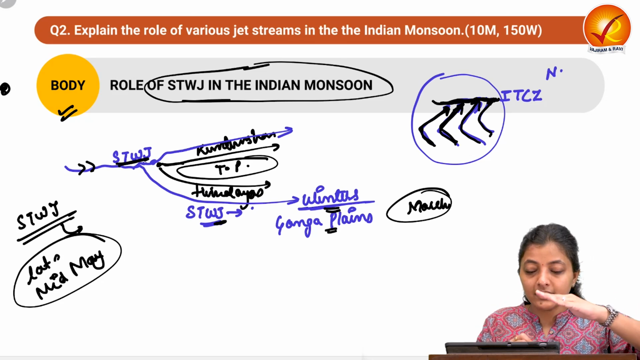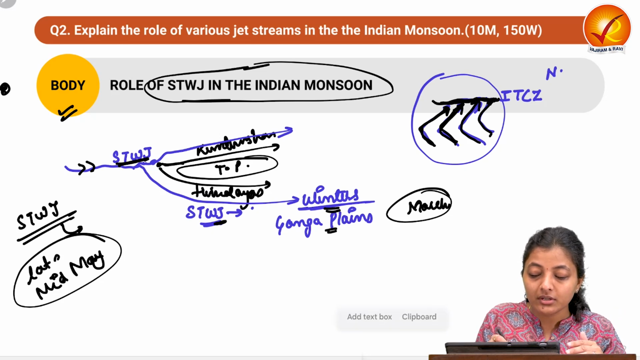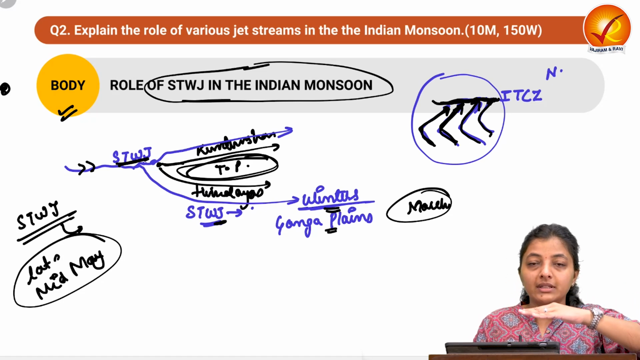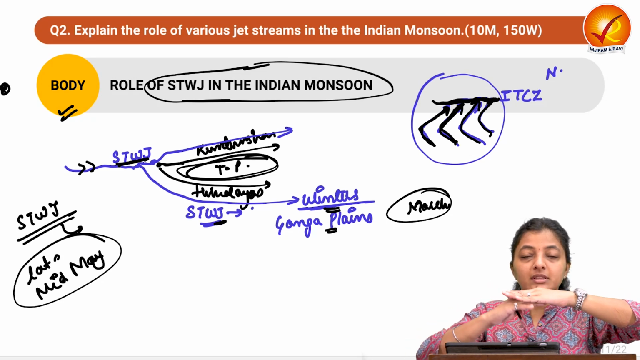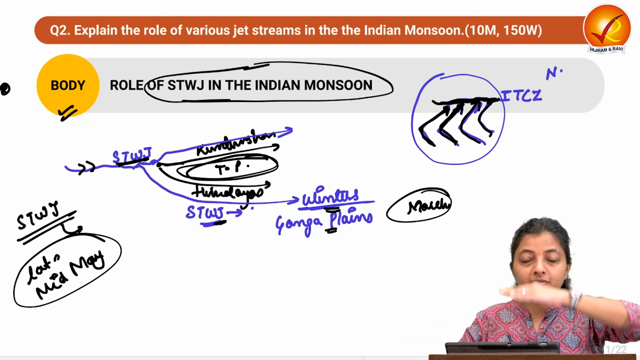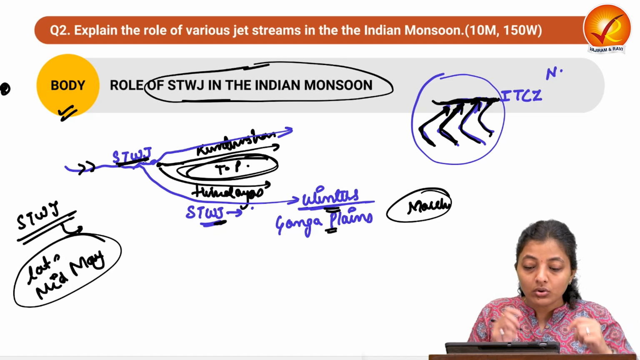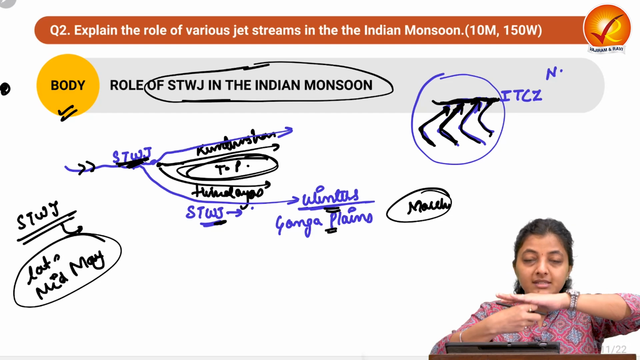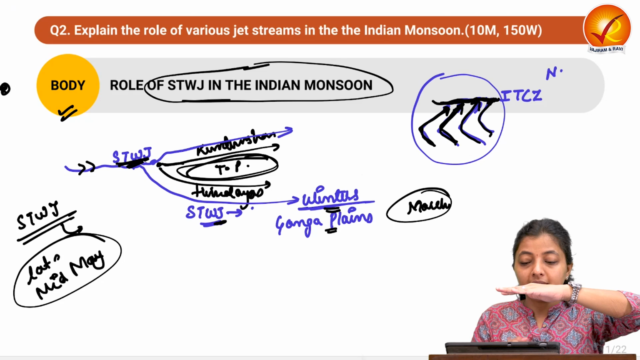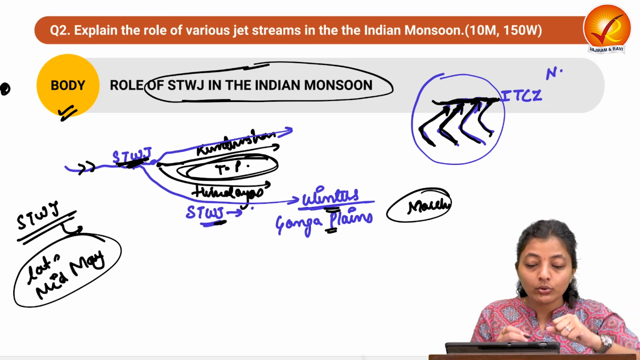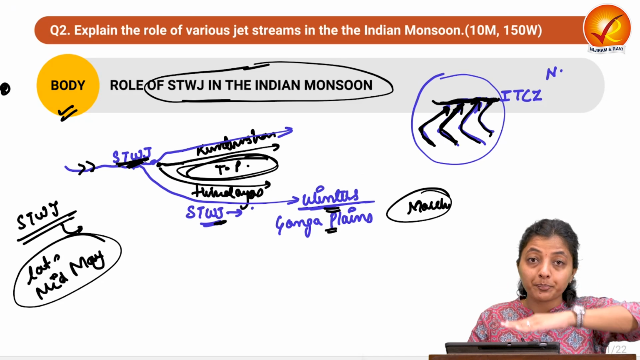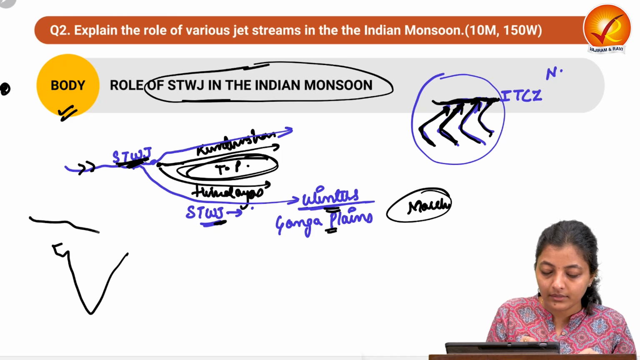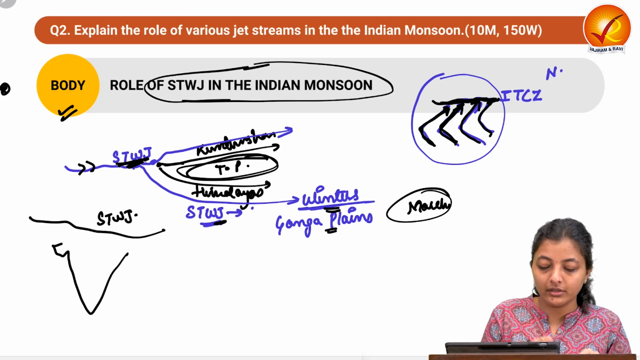the STWJ creates high pressure over the Tibetan Plateau. So it is subduing the winds over there. It is creating high pressure in this particular region, and it is suppressing those winds from rising up. Only after the withdrawal of the subtropical westerly jet stream do the winds start converging over here and rising up. But due to the presence of the subtropical westerly jet stream, it is suppressing the winds from rising. Okay, so this is India, and this subtropical westerly jet stream is over here.